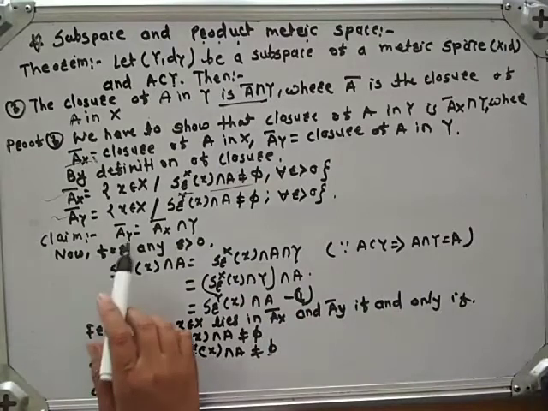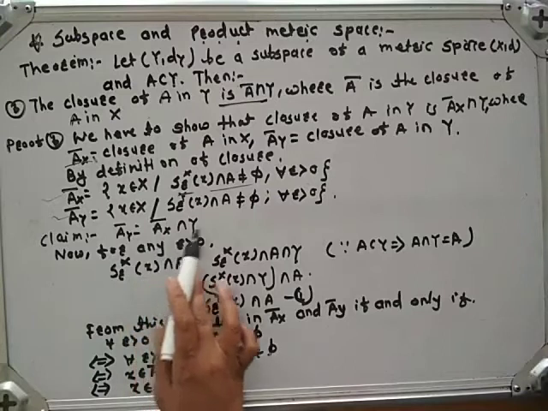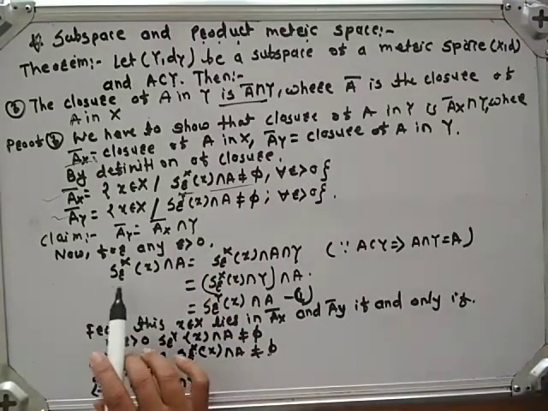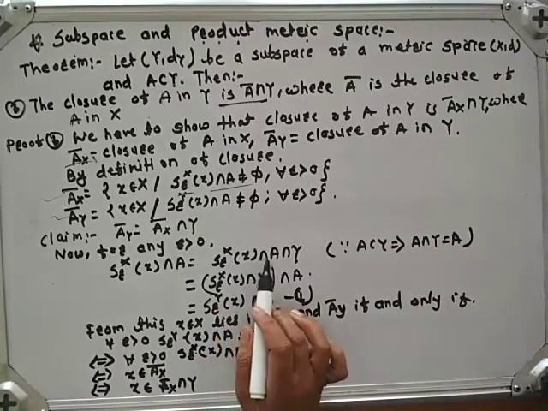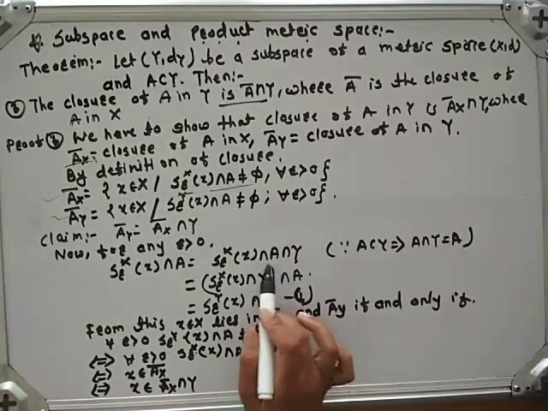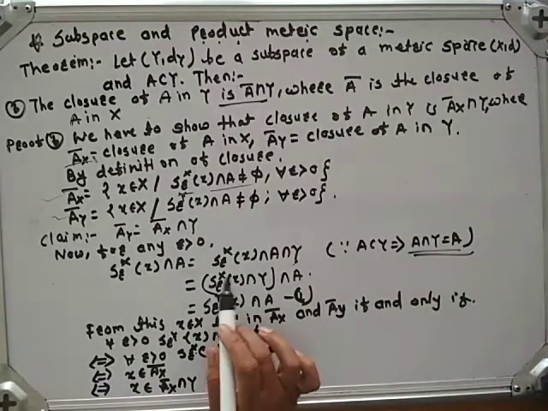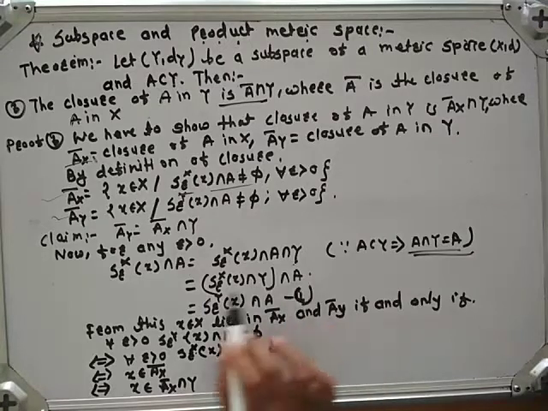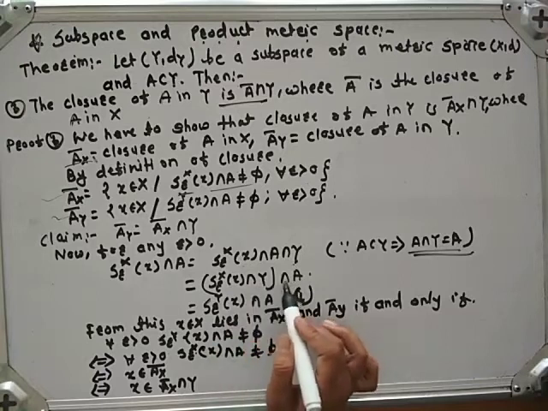Our claim is A closure Y is equal to A closure X intersection Y. Now for any r greater than 0, S_r^X(x) intersection A is equal to S_r^X(x) intersection A intersection Y, because A intersection Y is equal to A. S_r^X(x) intersection Y can be written as S_r^X(x) intersection Y intersection A.